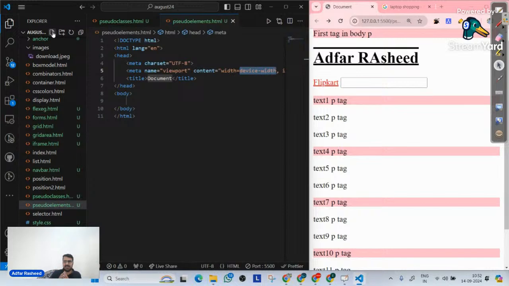Let me give a simple example. Have you guys gone to a website where there's a text, but in that text, the first letter of that paragraph is having a very different style, very big, like the paragraph starts from 'The best instructor in this universe is Adfar sir', right?